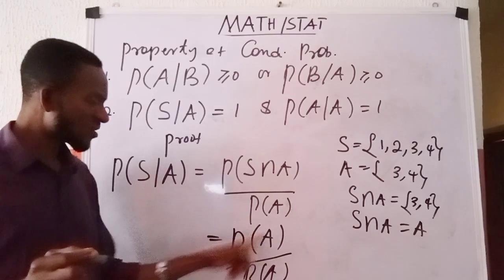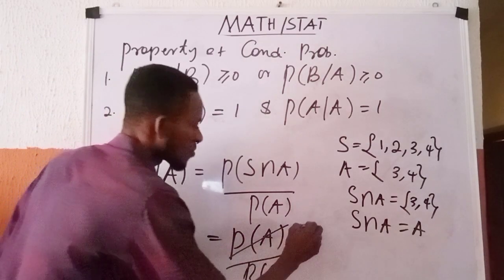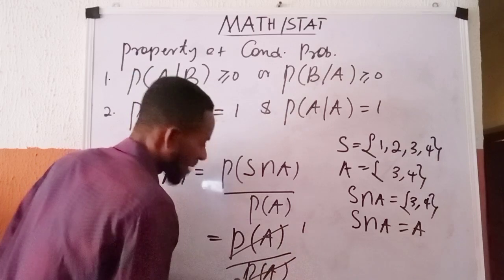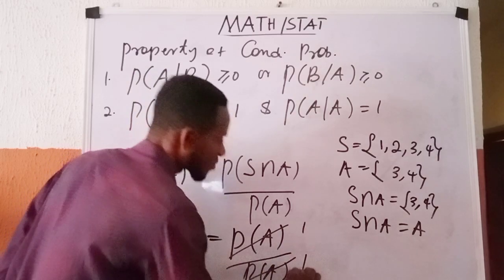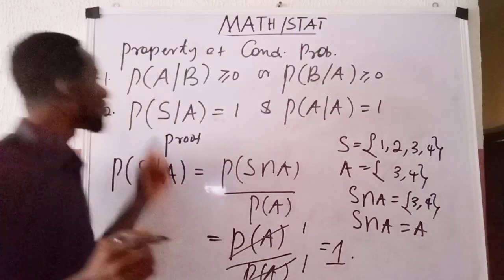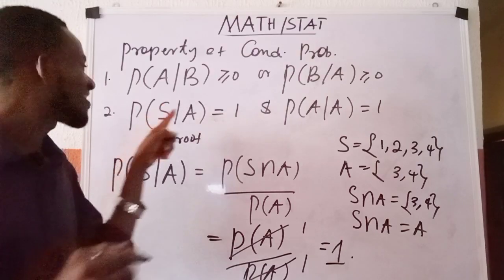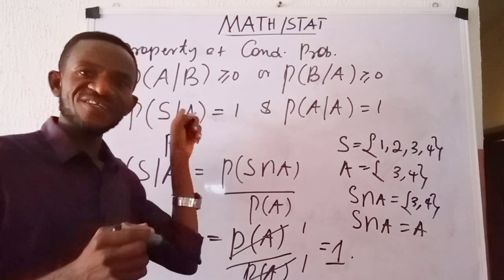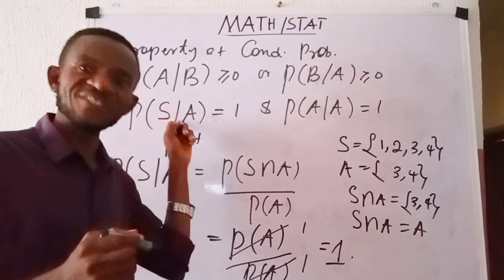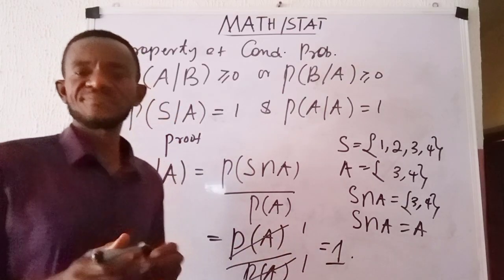This is the denominator, this is the numerator. So probability of A cancels itself, 1. 1 divided by 1 is 1. So the probability of the sample space given that a set A associated with that sample space earlier had occurred is equal to 1.